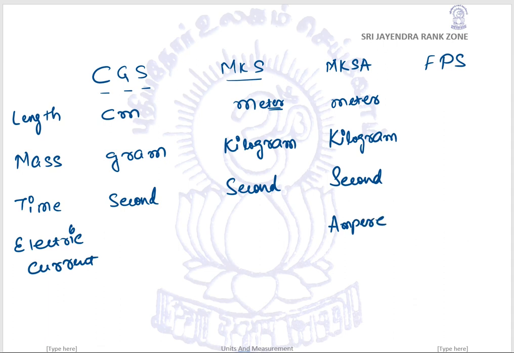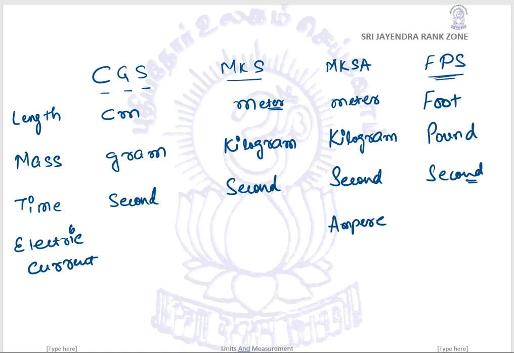Another group of people use the FPS system. For length they use foot, for mass they use pound, for time they use seconds. Generally British people used the FPS system in previous days.